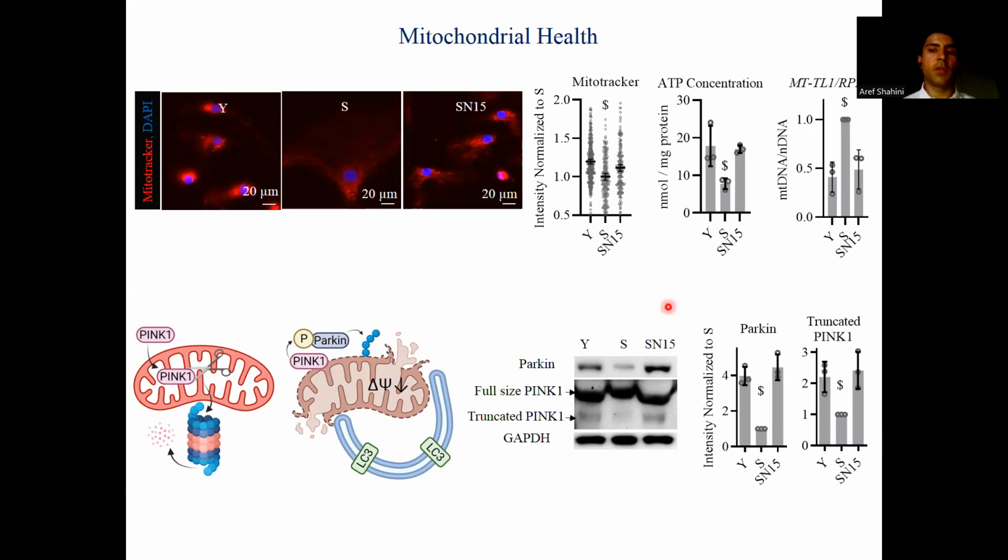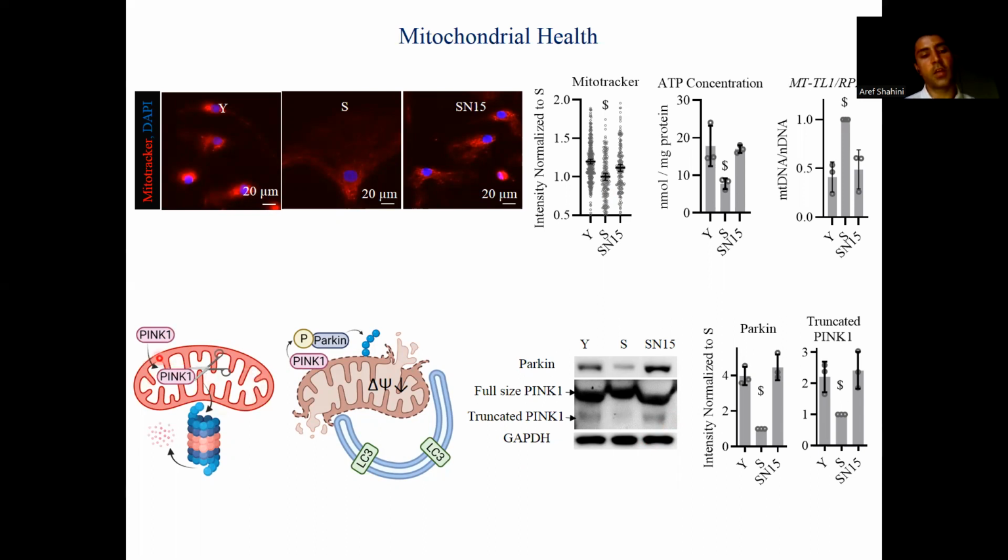So we thought that maybe the mitochondrial quality control proteins, PINK1 and Parkin, might be playing a role in this case. And we performed Western blotting for Parkin as well as PINK1. We observed that the total level of Parkin is recovered by NANOG expression, and the truncated form of PINK1 is also restored in the case of SN15 as well. That suggests that the process of PINK1 being imported into the mitochondria with membrane potential is being recovered.